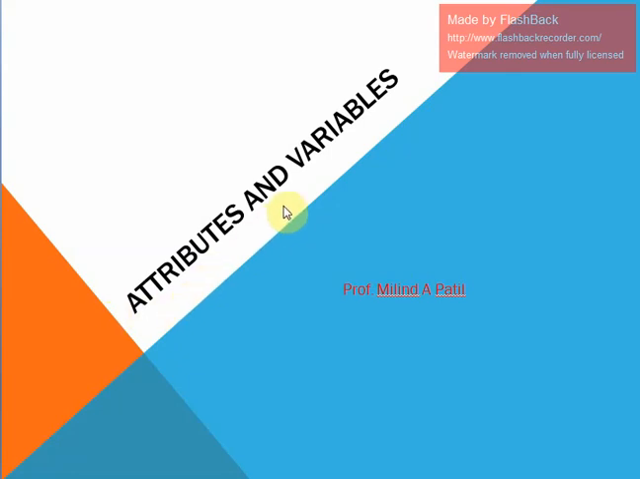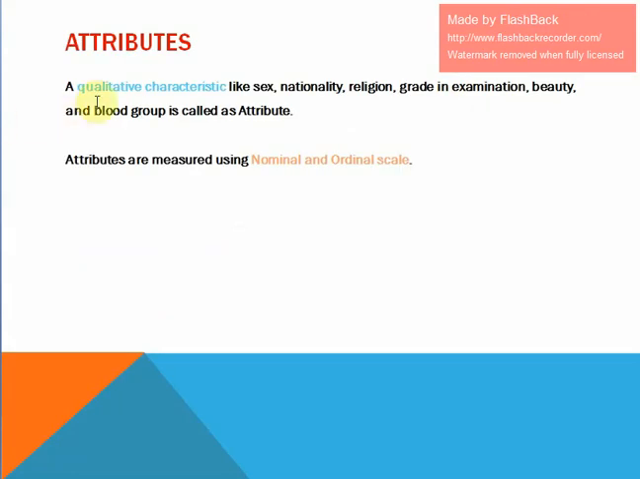One is attributes and the other one is variables. Attributes are a qualitative characteristic. Qualitative characteristic in the sense these cannot be measured numerically. So qualitative characteristics like sex, male, female, nationality, Indian, Brazilian, religion, grade in examination, A, B, C, O plus, beauty, ugly, blood group O, A, B, B plus. So these are all called attributes. Attributes are measured using nominal and ordinal scales.